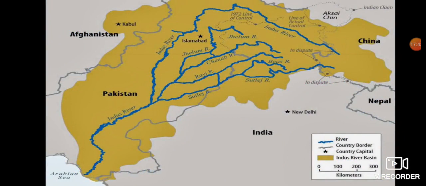So again here you can see the movement of river Indus, which I have already informed you in the previous map, and here you can see the complete basin of river Indus. This is the complete basin which is drained by river Indus.